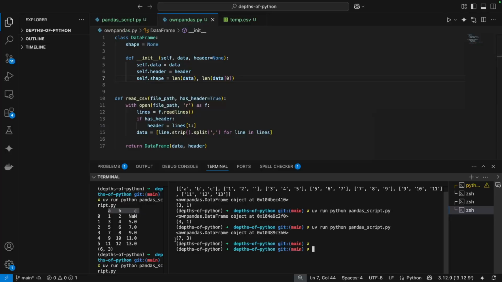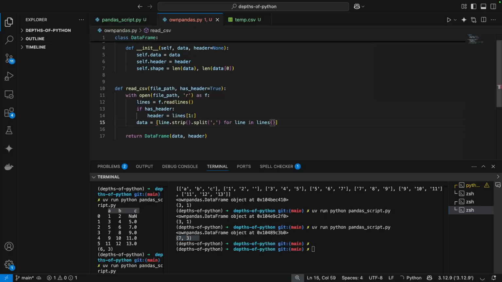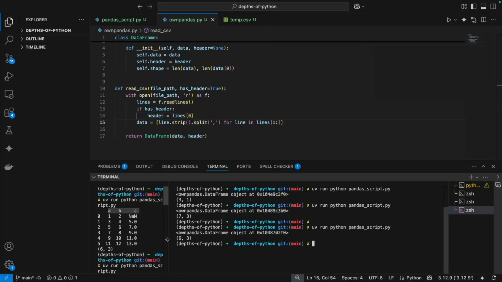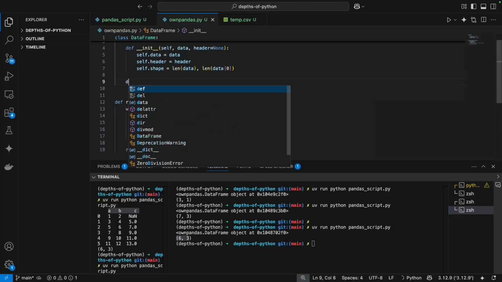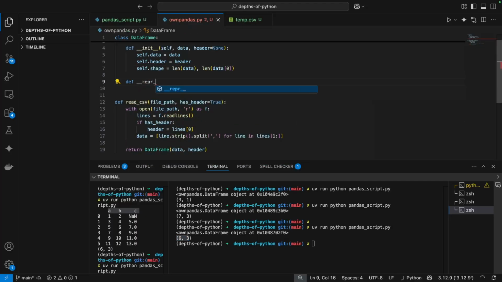As you can see, it's 7 comma 3. But since we have the header, it shouldn't be taken into account, but it is. For that, we have to do something like this. header of 0, and then we can start reading from 1 over here. It's 6 comma 3.